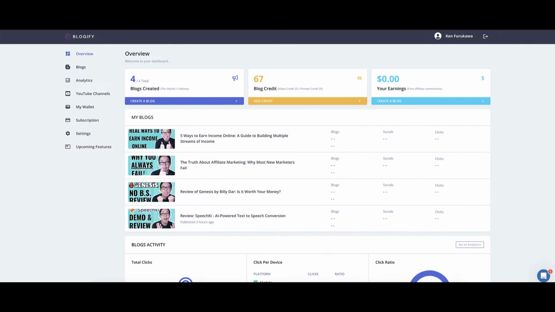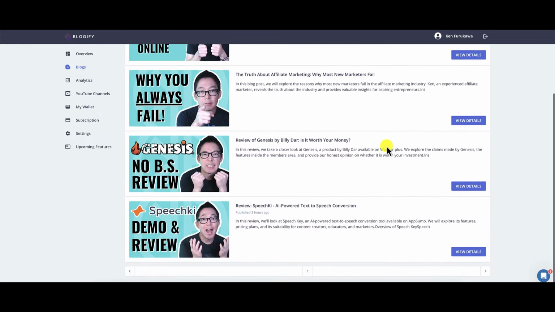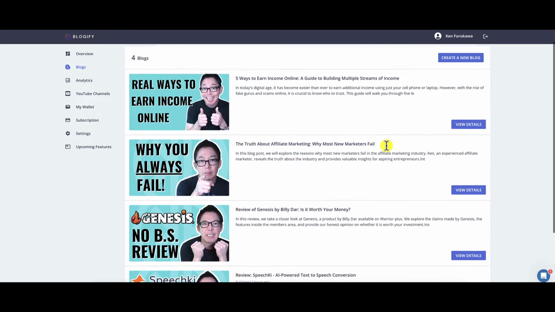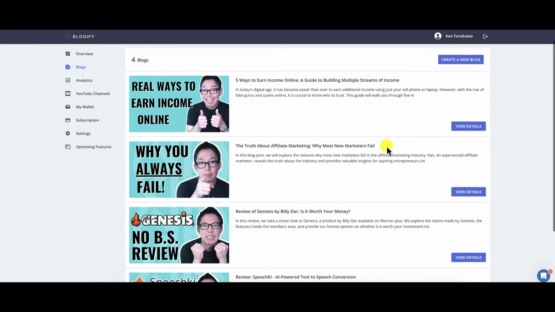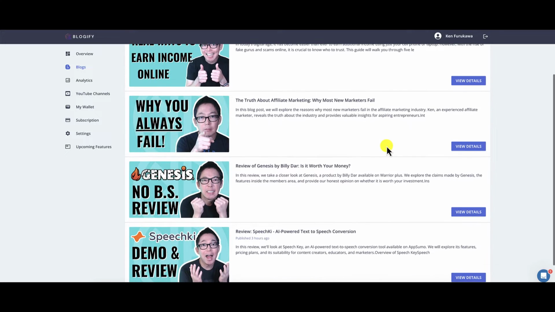Let's go inside my Blogify account. So this is what it looks like in the dashboard. You can see here I've been testing this out because I am truly interested in seeing how this works. When you click on the blogs, it takes you to all the blogs that you have created. So these are some of the videos that I pulled my information from, and it's very simple to do. If at any time you want to take a look at the blog after it's done, you can go in and click on view details.